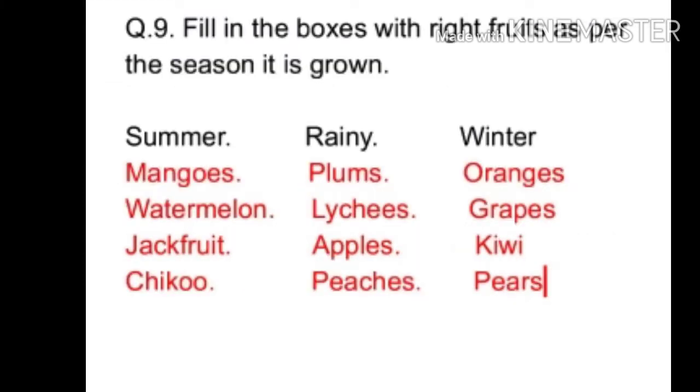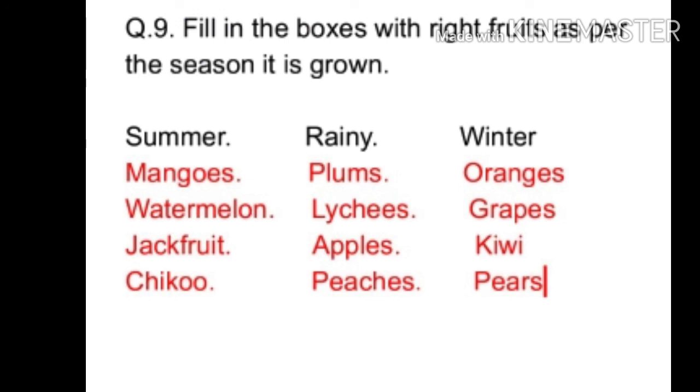Question number 9 is, fill in the boxes with right fruits as per the seasons it is grown. So here are given 3 seasons, summer, rainy and winter. We have to write down the name of fruits which are grown in this season. So first one is given summer, second one is given rainy, and third one is given winter.